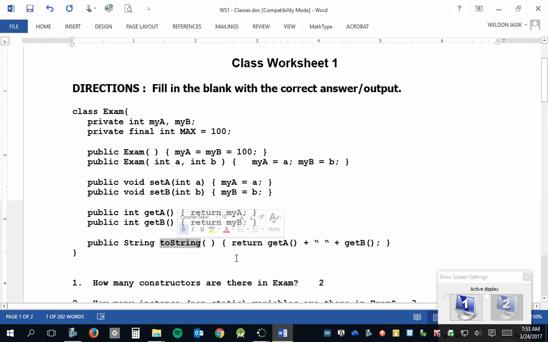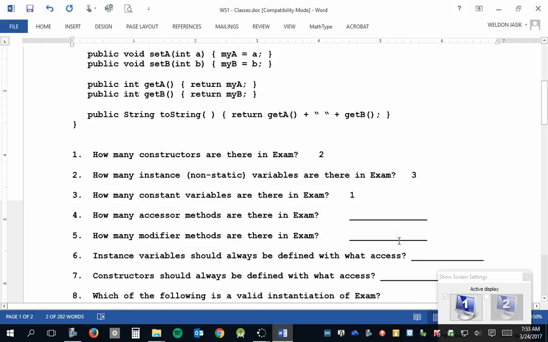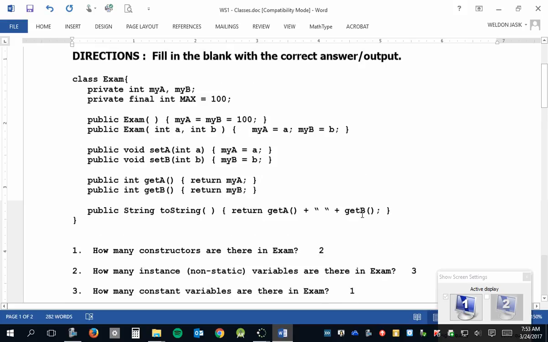Well, it doesn't do anything directly, but what does it call? It calls the getter methods, which are accessor methods. So it does indirectly access the variables. So it counts as an accessor method. So you should have had 2 modifier methods, the setter methods, and 3 accessor methods, the getter methods and the string method.